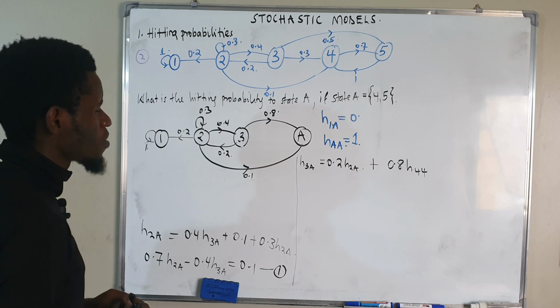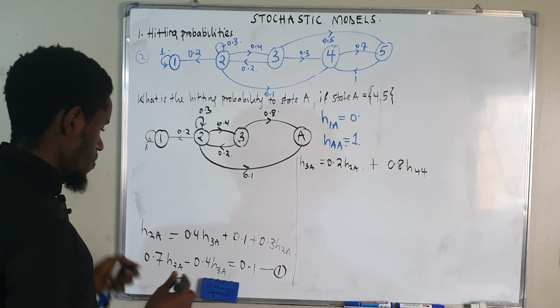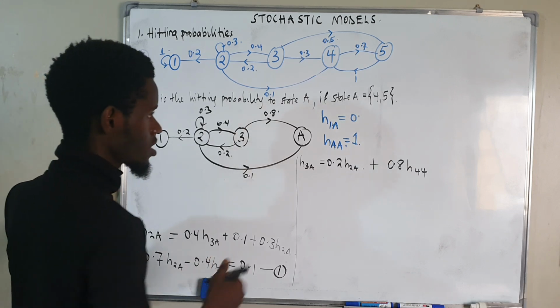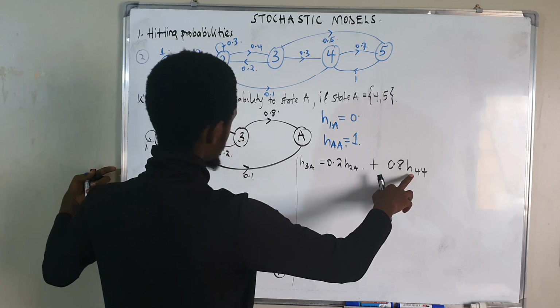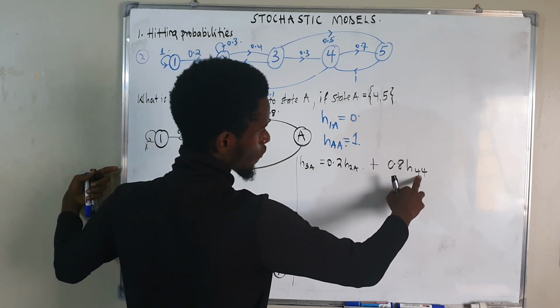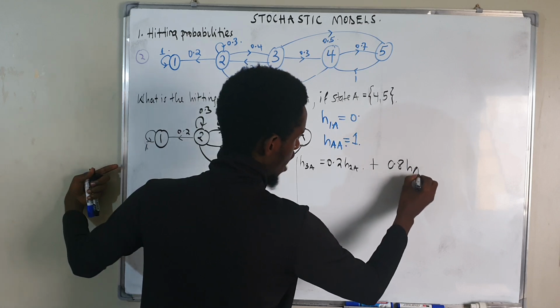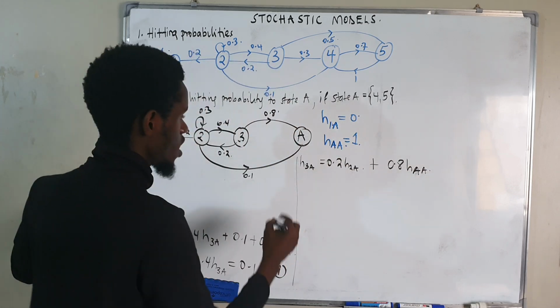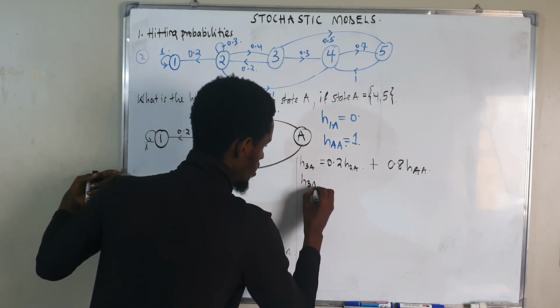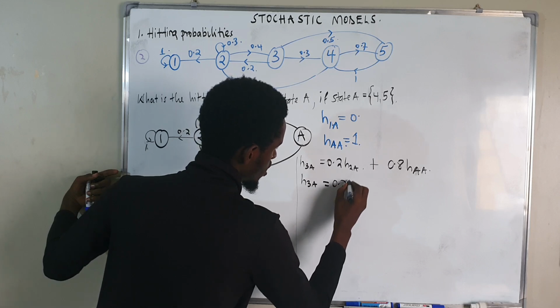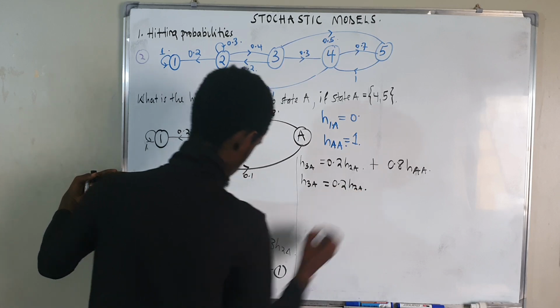Now from there I shall be able to also make an equation, because HAA is 1. HAA, I'm at A, HAA is 1. Therefore I have H3A equals 0.2 H2A plus 0.8.